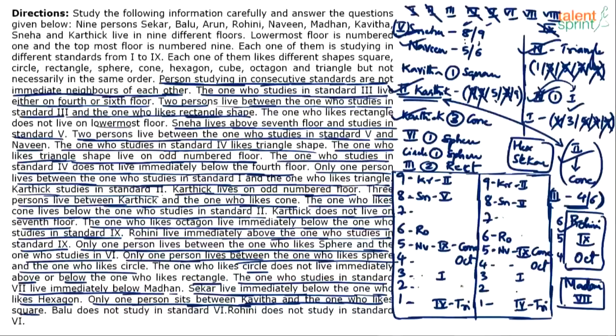Okay, what I'll try to fix is, let me just choose what is better thing. Should I try 2 possibilities of 3rd standard or 2 possibilities of Madhan and 7th? I think I'm better off trying 2 possibilities of Madhan and 7th, right? See, Madhan can come on 7th floor with 7th standard on 6th floor, or Madhan can come here with 7th standard here. So let me try that. Let's say this is Madhan, then this will be 7th standard, or this is Madhan and then this will be 7th standard. Yeah, so this is fixed.